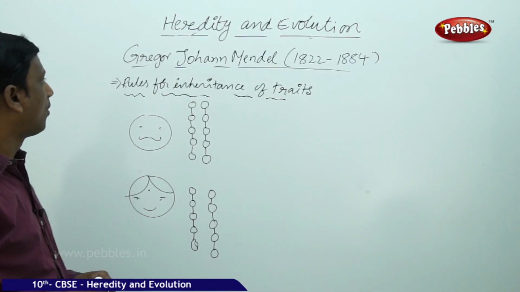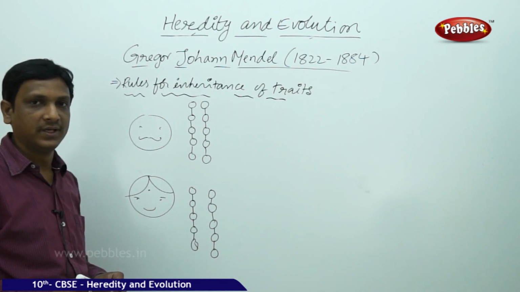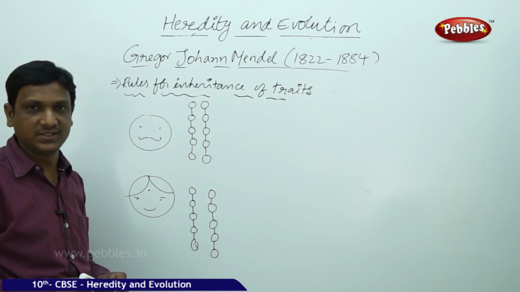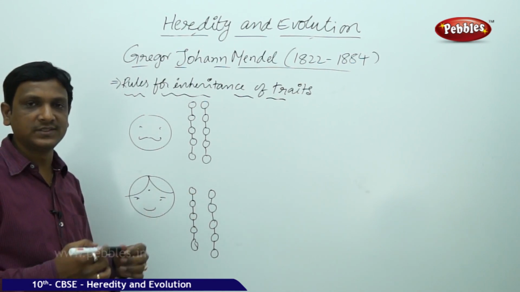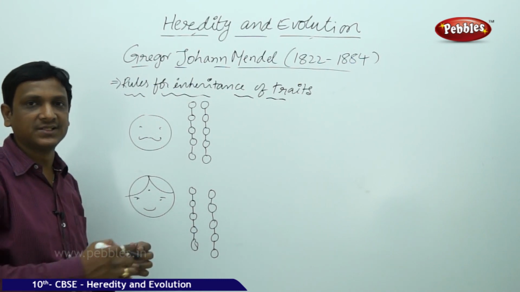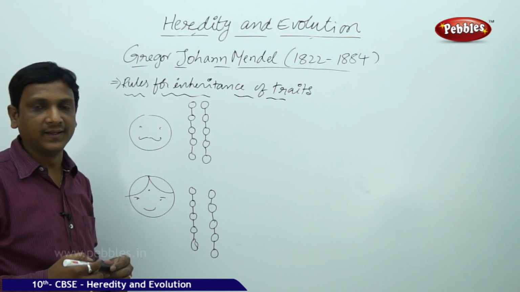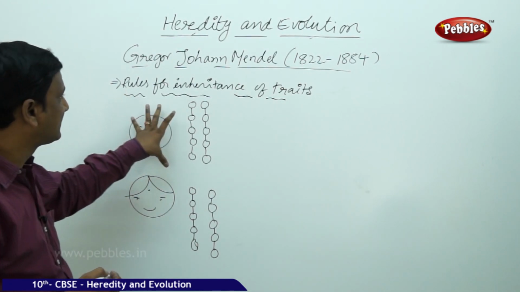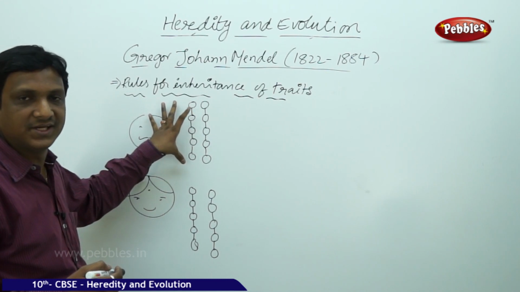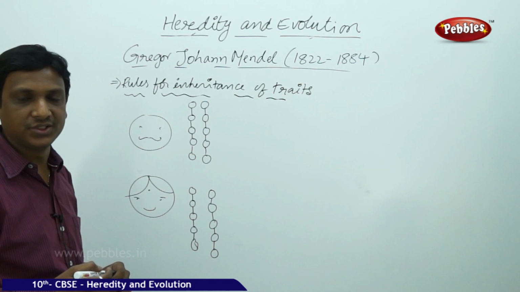Here, Gregor John Mendel, 1822 to 1884, conducted experiments on pea plants. He observed a number of generations and understood the rules of how variations are inherited. Before we look into the work of Gregor John Mendel, first let us understand the basics of the traits, the variations or characters, and how they are passed from generation to generation.